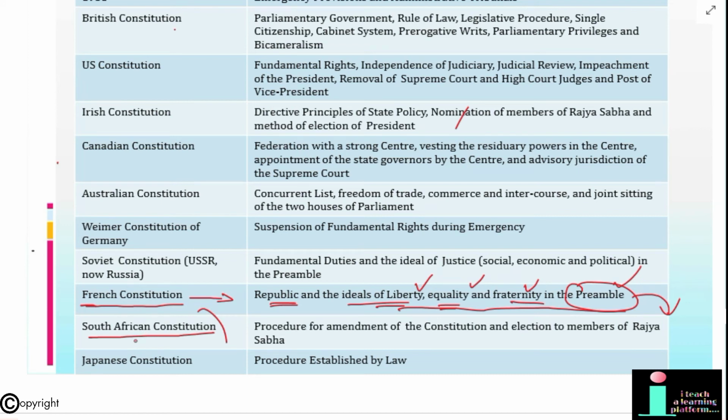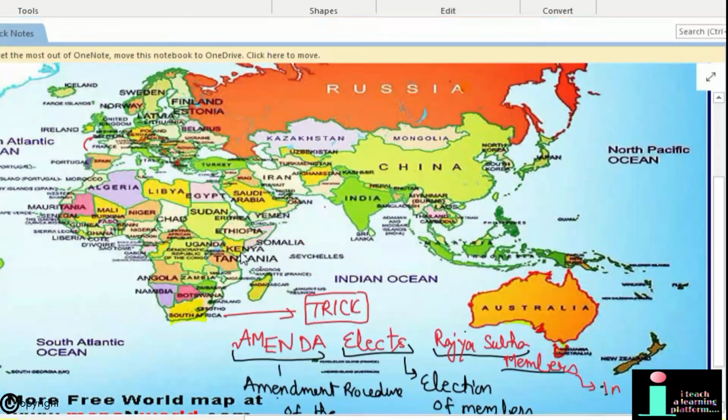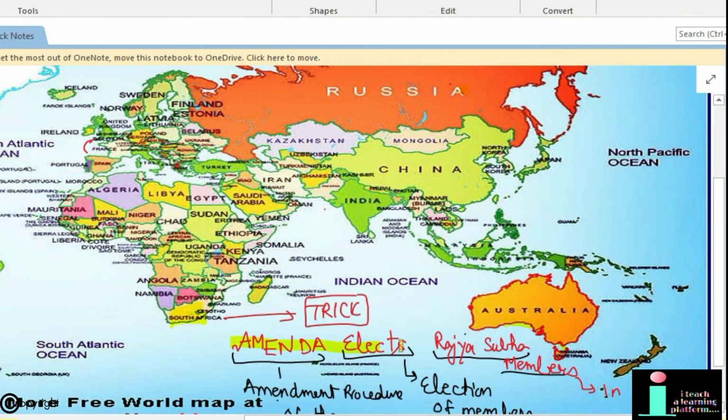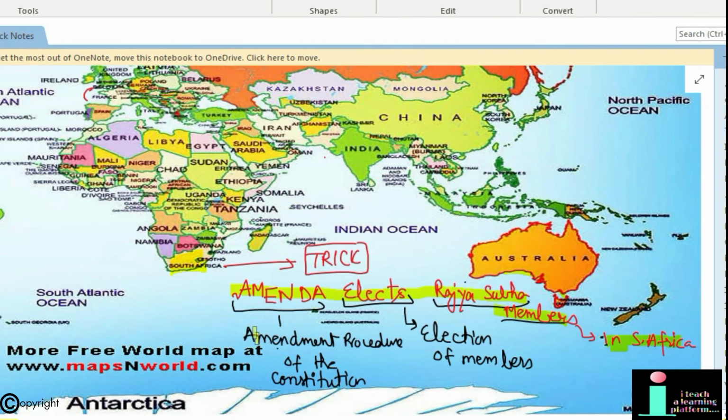Moving further, the borrowed features from the South African Constitution are procedure for amendment of the Constitution and election of members of Rajya Sabha. If I say Amanda elects Rajya Sabha members, it means these are the borrowed features from the Constitution of South Africa. Amanda stands for amendment procedure of the constitution.